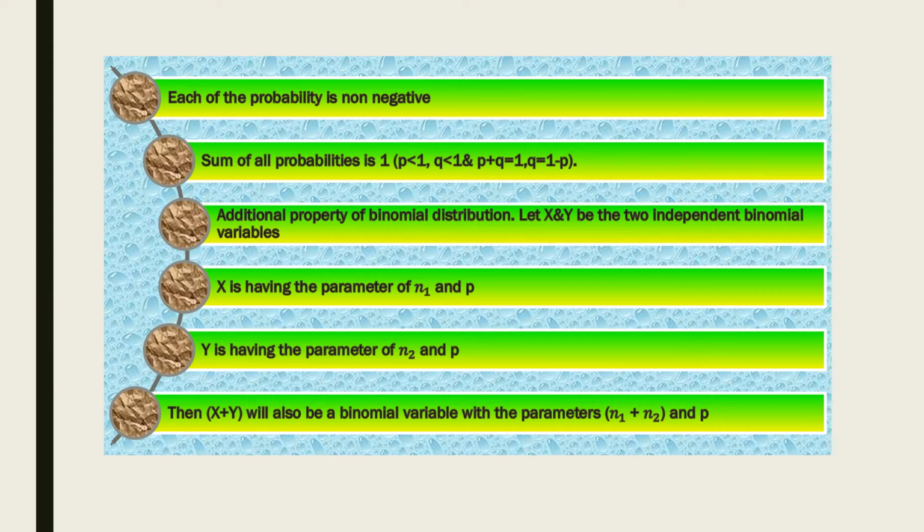Each of the probabilities is non-negative. The sum of all probabilities is 1. P plus q is equal to 1. q is equal to 1 minus p. Both p and q are less than 1.